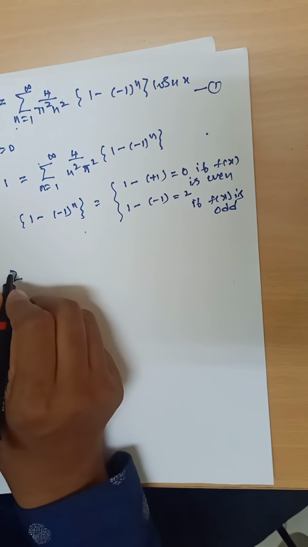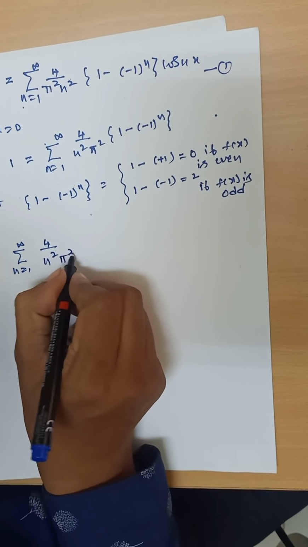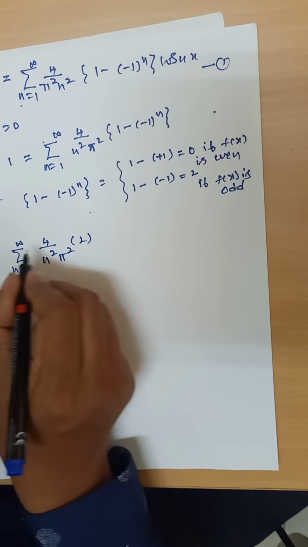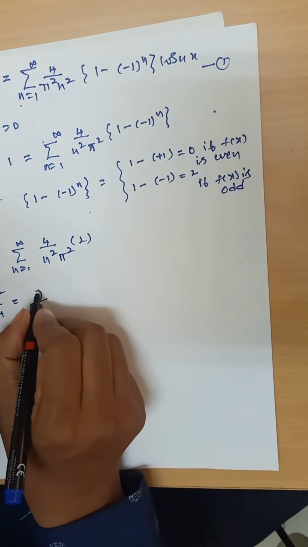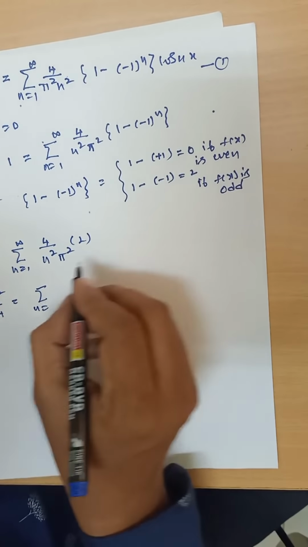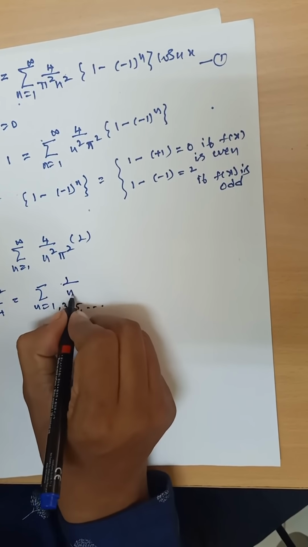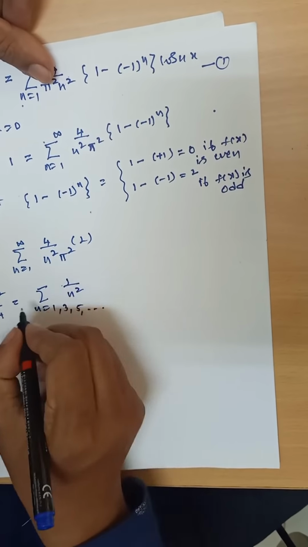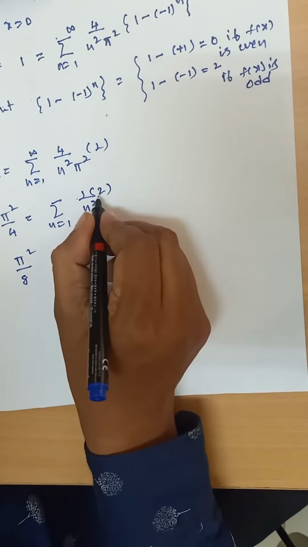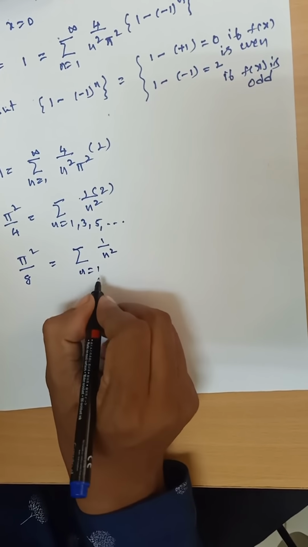Therefore 1 is equal to summation n from 1 to infinity of 4 by n square pi square into 2. You can take pi square to this side: pi square by 4 is equal to summation over n of 1 by n square into 2, selecting n as odd numbers 1, 3, 5 etc. So pi square by 8 is equal to summation 1 by n square, n from 1, 3, 5 etc.